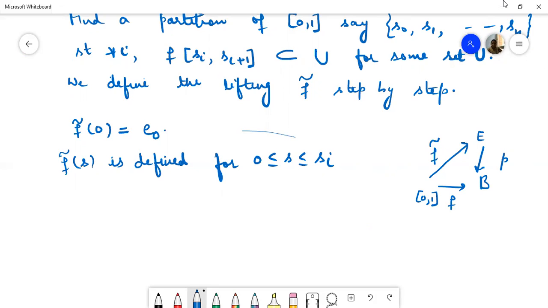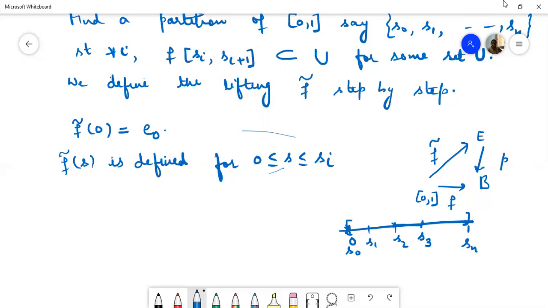Actually, we have partitioned our interval [0, 1] into the points S0, S1, S2, up to Sn. So we have defined F curl at the point 0, and we have assumed that F curl is defined for all s lying in [0, Si]. So let us say F curl is defined on the interval [0, S2]. And now we will define F curl from S2 to S3.